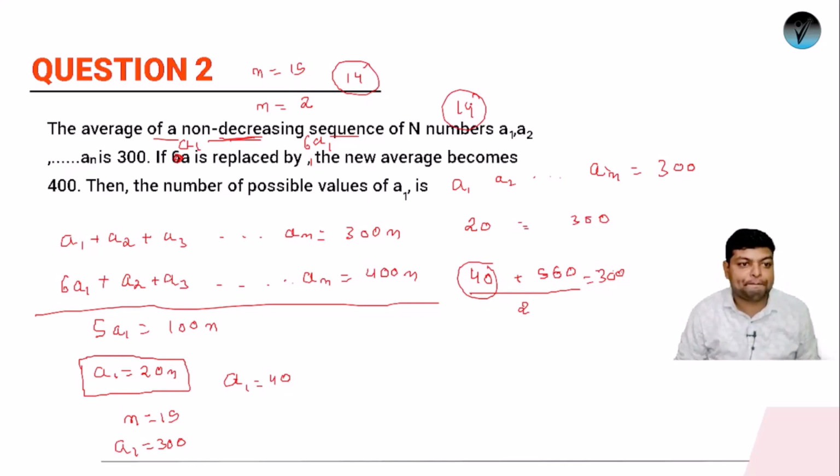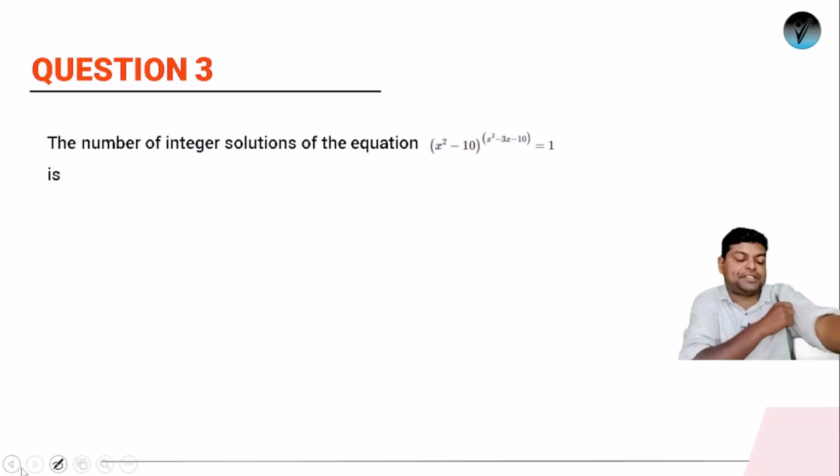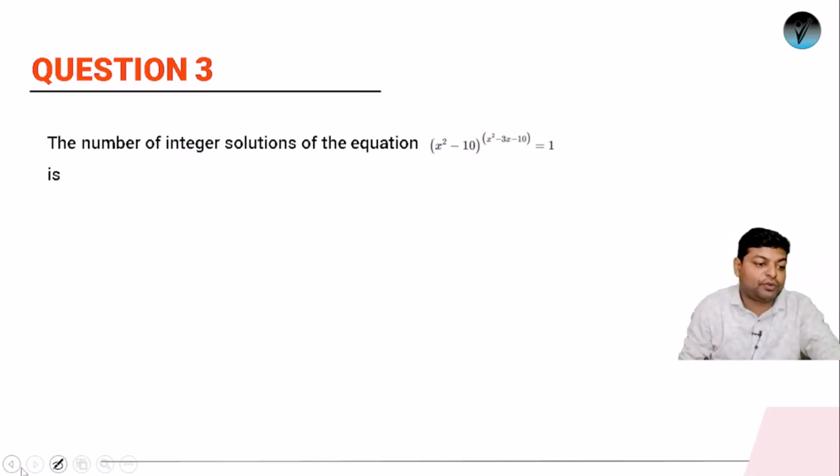Alright, everyone is okay with it? So let's see the next question. Again, a very good question to solve. Next question is from algebra. Now algebra plays a very important role. Okay, if you are eyeing the 2024 CAT, it's a very important topic.